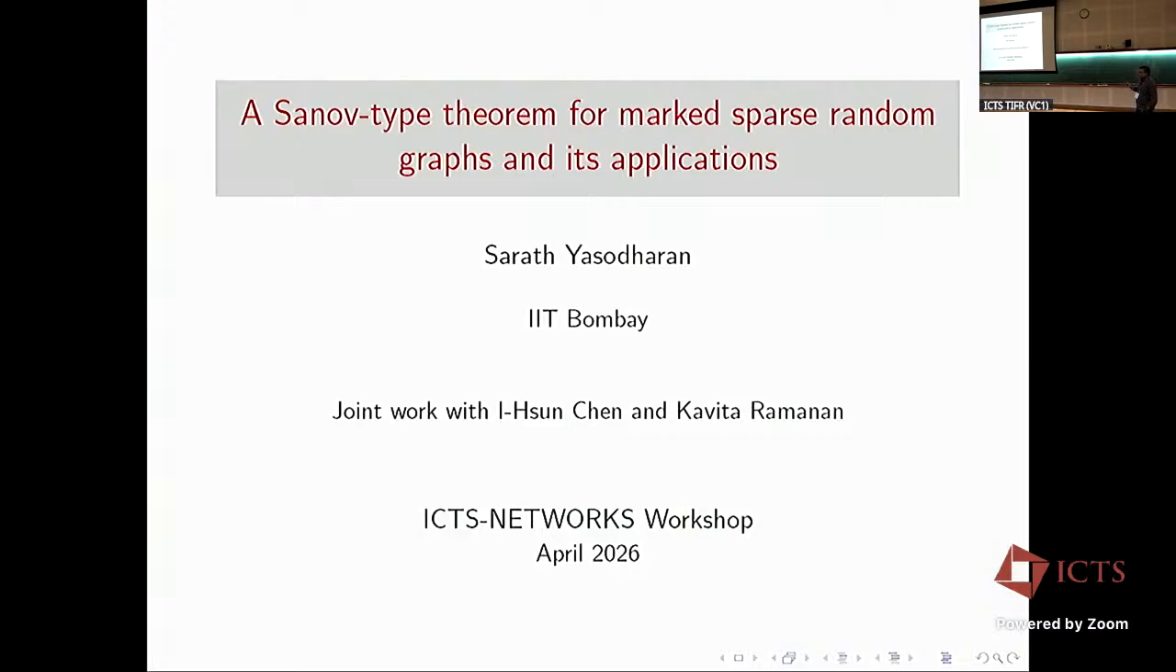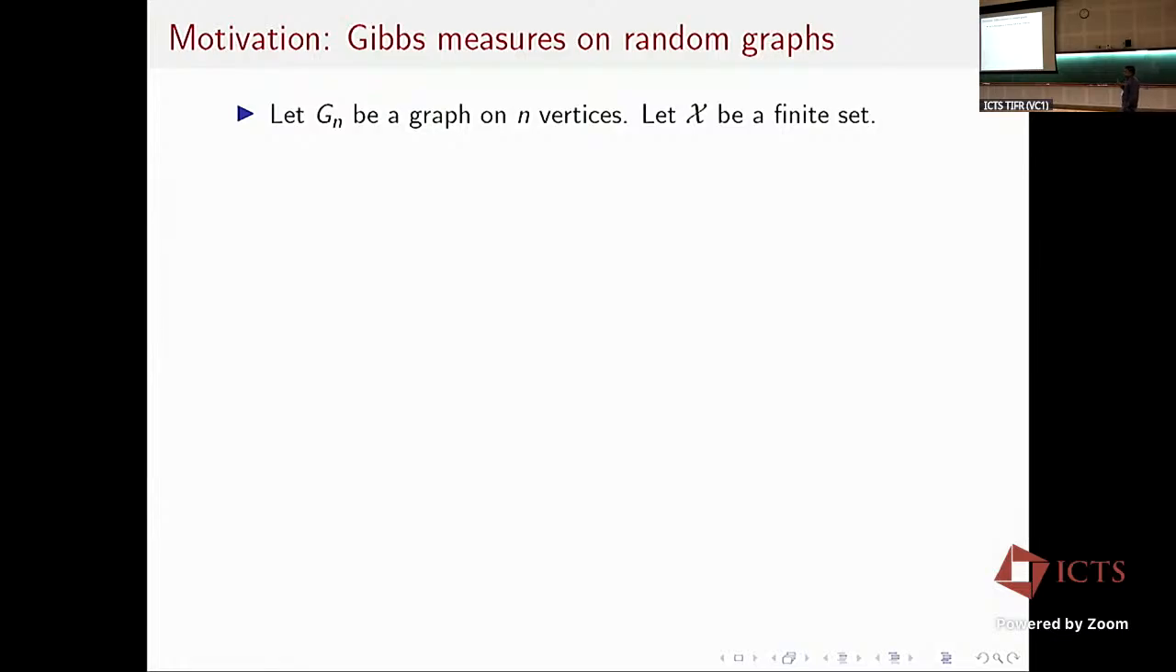So I'll talk about a Sanov-type theorem for marked sparse random graphs and its applications. This is essentially a large deviation principle associated with the component empirical measure of marked sparse random graphs. Okay. I will begin with the motivation for studying such large deviation principles.